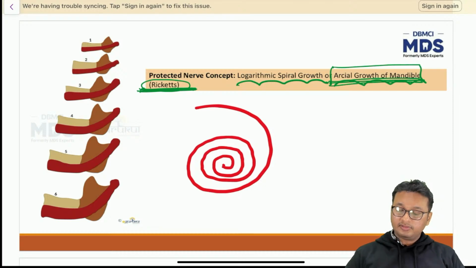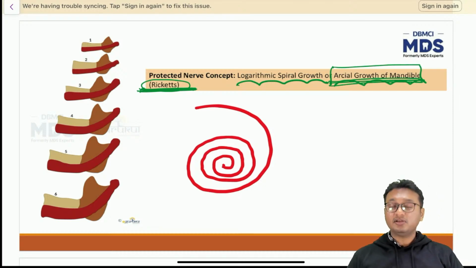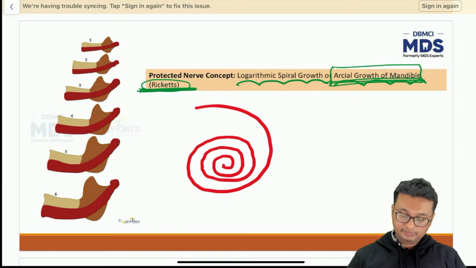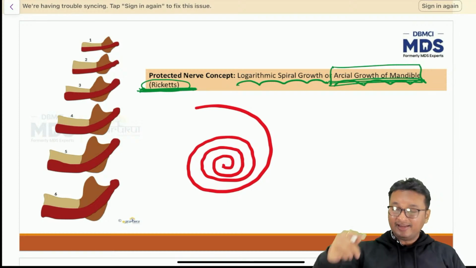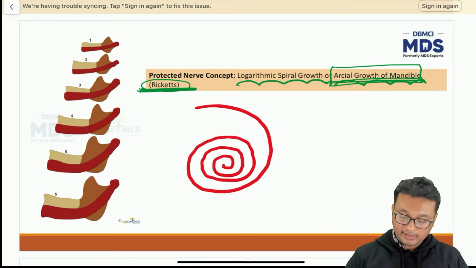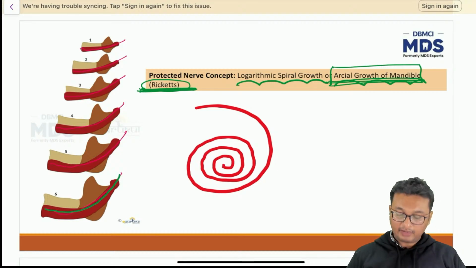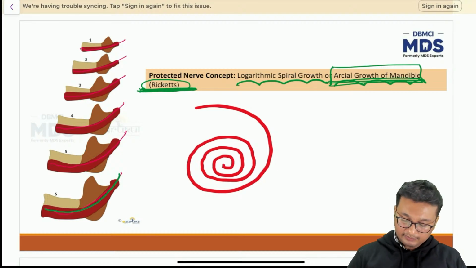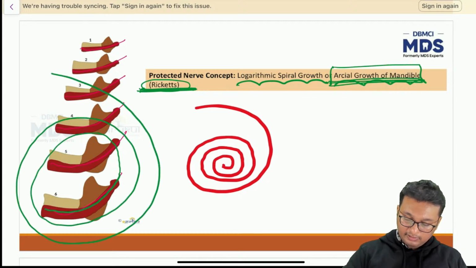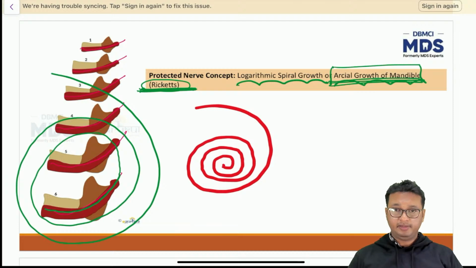So what this concept says is that the mandible doesn't always grow in a straight line manner. The growth of the mandible is always in an arc like manner, like this. You can see how the mandible is growing. The mandible is growing in an arc like manner, and if you extrapolate this arc, you will obtain this kind of a logarithmic spiral for the growth of the mandible.